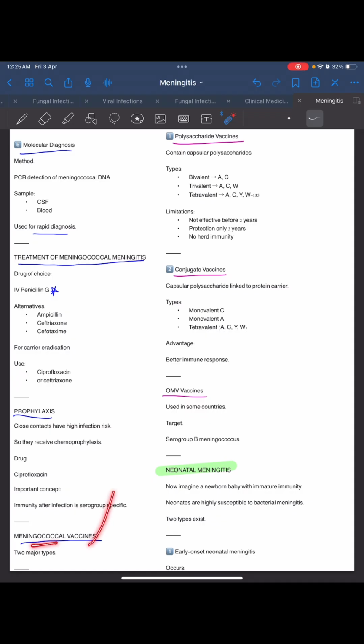Now there is a meningococcal vaccine also. There are two types: polysaccharide and conjugate vaccine. Polysaccharide contains capsular polysaccharides. Types are bivalent, trivalent, tetravalent: AC, ACW, and ACWY. Protection is only for 3 years, no herd immunity. Not effective before 2 years of age.